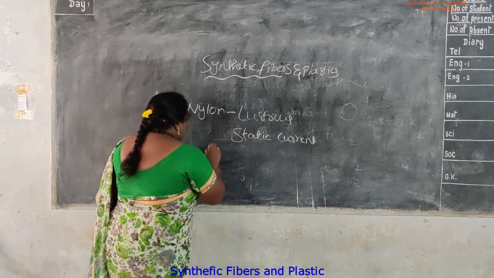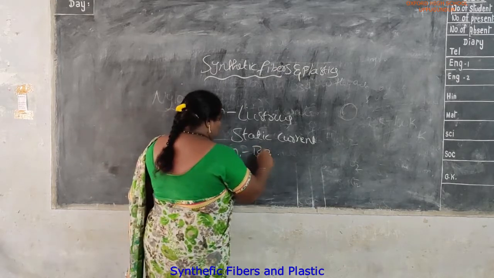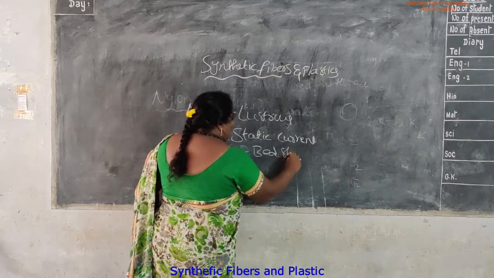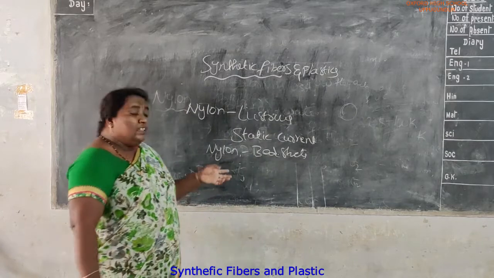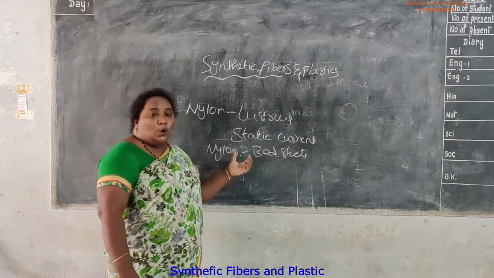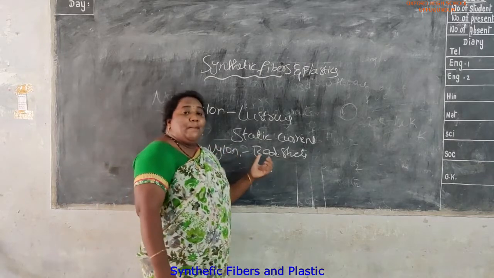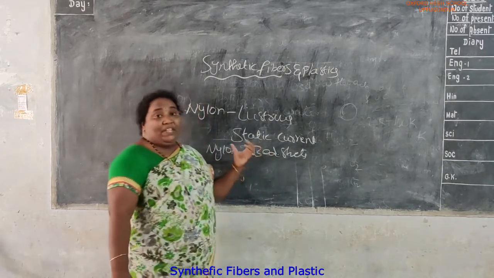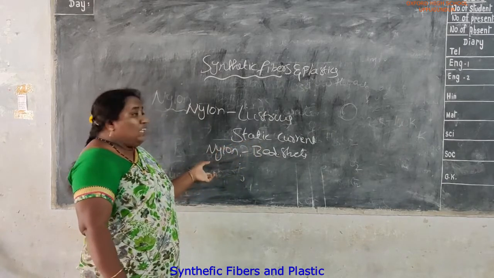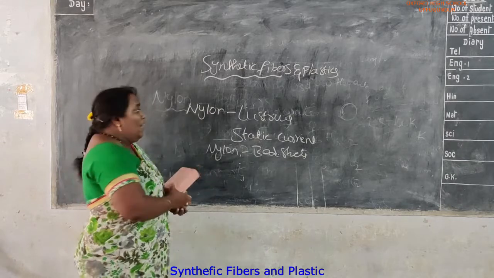By using nylon, we prepare bed sheets, sarees, ropes and parachutes. Mountain climbers also use ropes made of nylon for climbing mountains. In the same way, car seat belts are also prepared using nylon.